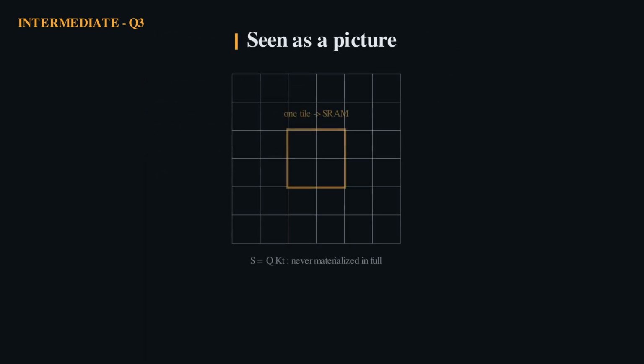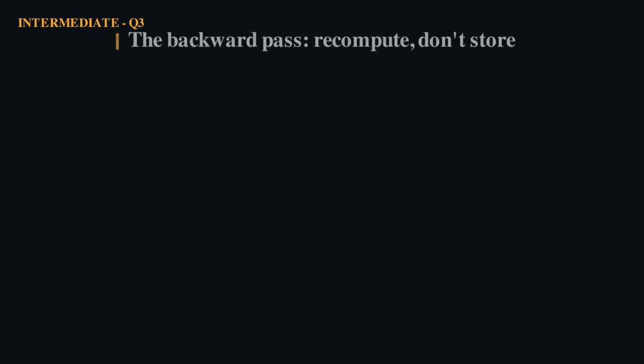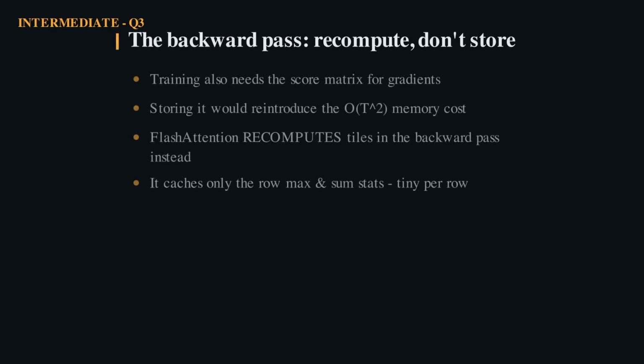Instead of the whole grid at once, FlashAttention walks small tiles through fast SRAM, accumulating the result as it goes. One tile in SRAM at a time, never the full matrix in HBM. There's a subtlety people forget. Training needs the backward pass, and gradients normally require the very score matrix we just avoided storing.